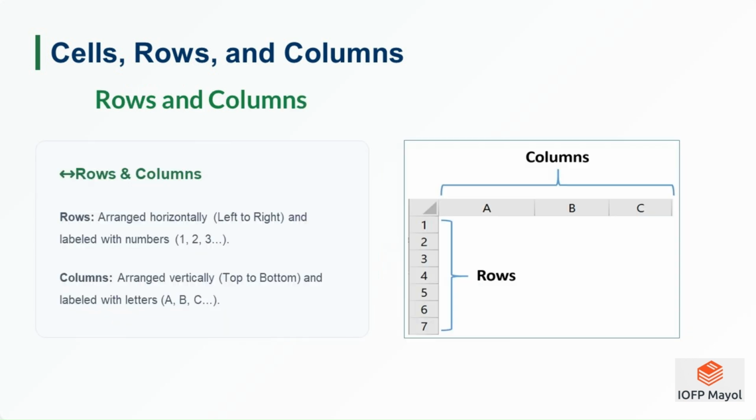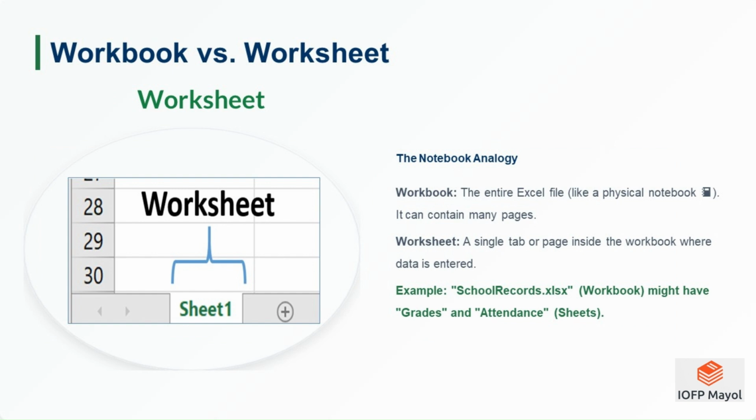Rows and columns. Rows are arranged horizontally, left to right, numbered 1, 2, 3, and so on. Columns are arranged vertically, top to bottom, labeled A, B, C, and so on. Worksheets and workbooks. Worksheet. One page/grid of rows and columns. Notice that this worksheet contains only one sheet named Sheet 1, which you can see at the bottom of your workbook. A worksheet, or sheet, is one page inside the workbook.